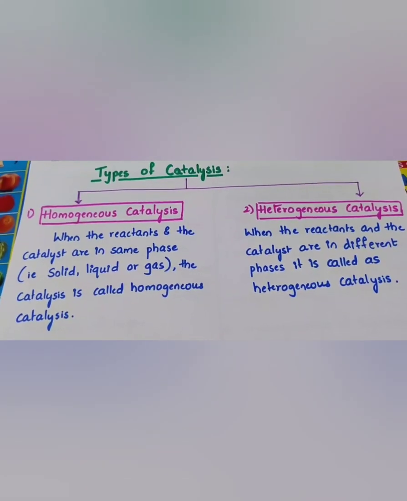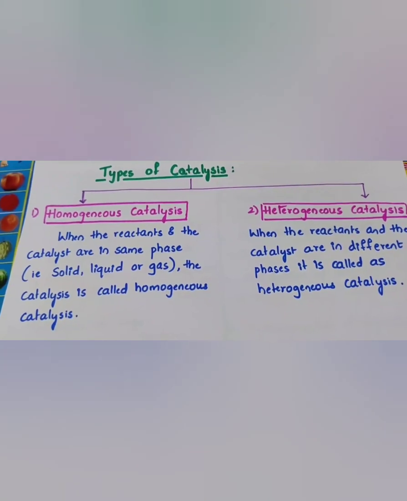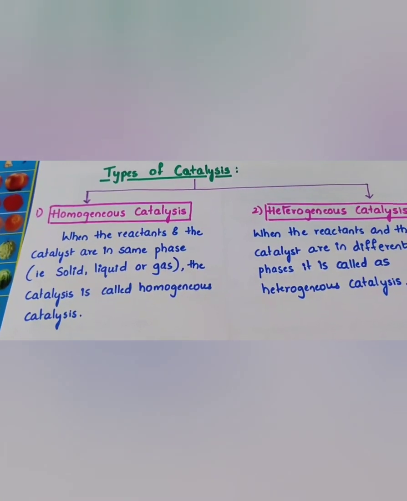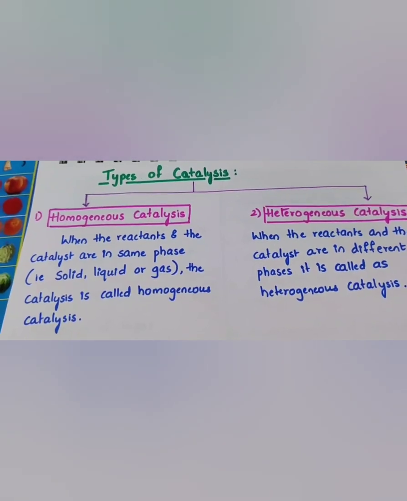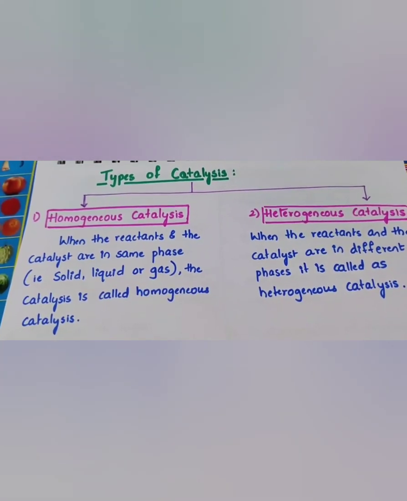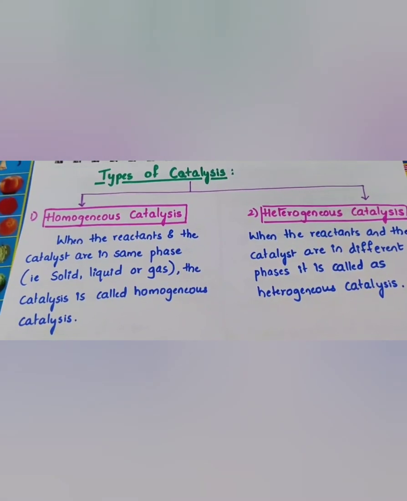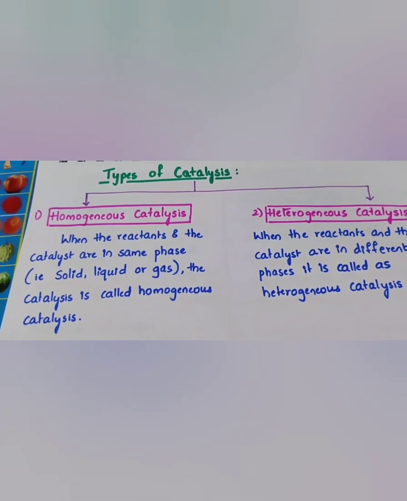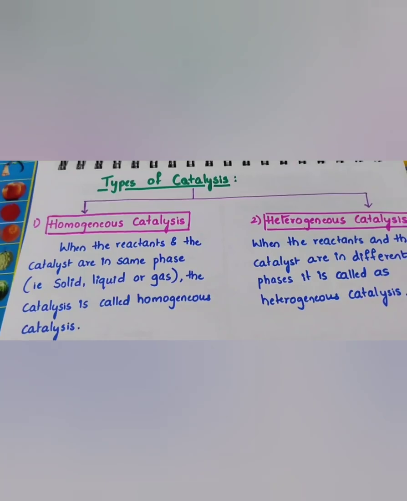What is heterogeneous catalysis? Hetero refers to different. So what is different here? Reactants and the catalyst are in different phases. Then we call it heterogeneous catalysis. So if the reactants and the catalyst are in the same phase, either all solids, all liquids or all gases, then we call it homogeneous catalysis. If the reactants and the catalyst are in different phases, then we call it heterogeneous catalysis.